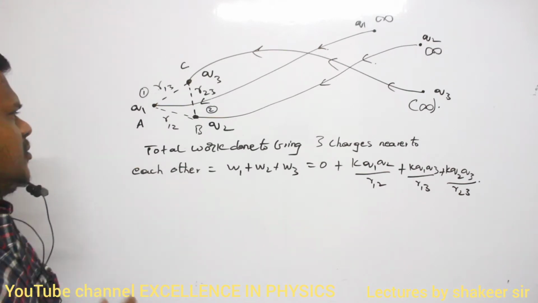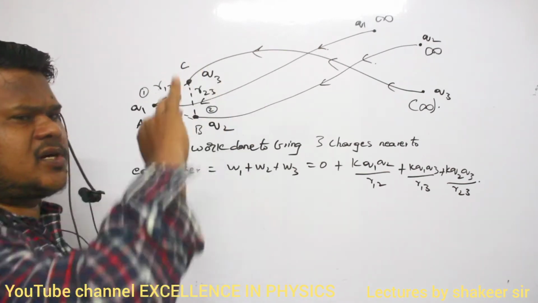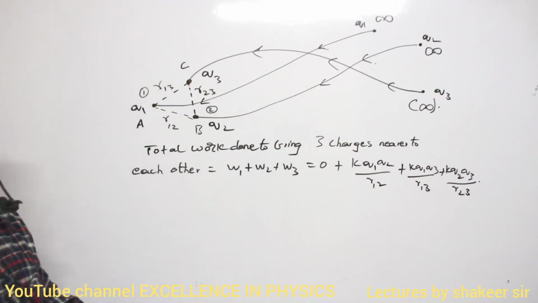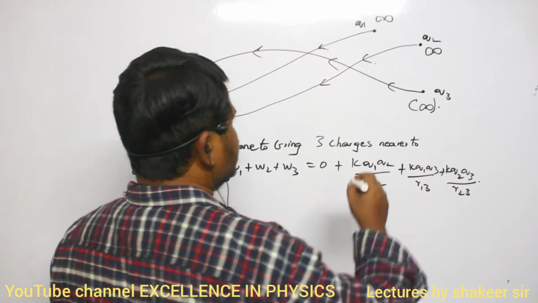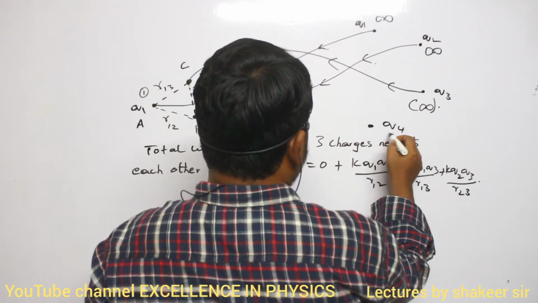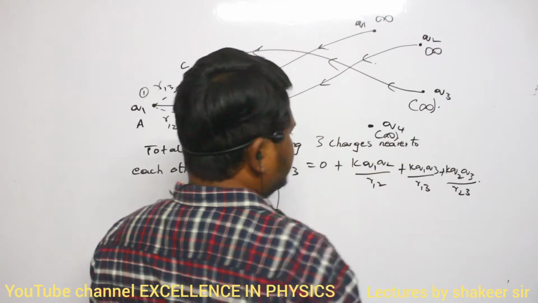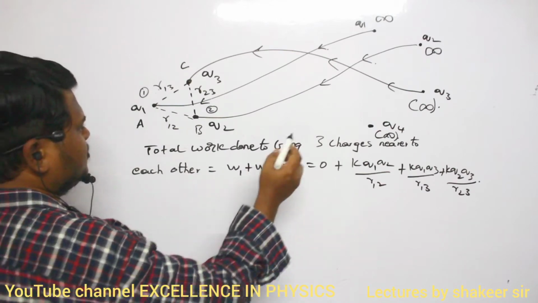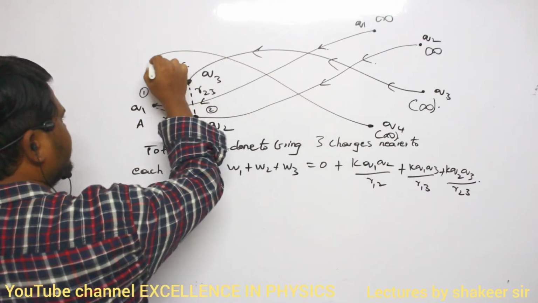Now, if I want to bring a fourth charge also, can you say what will be the amount of work done? Let us consider there is a fourth charge, Q4, somewhere here. It is also present at infinity, a very long distance. I want to bring this fourth charge up to here.